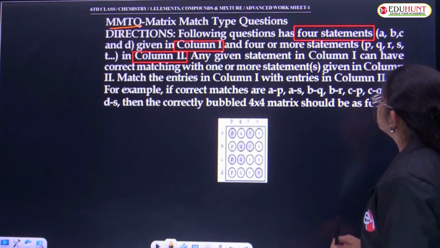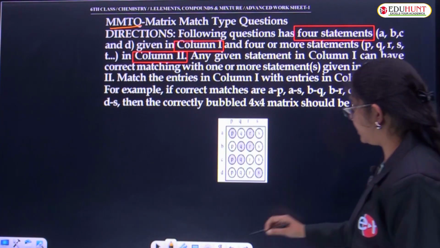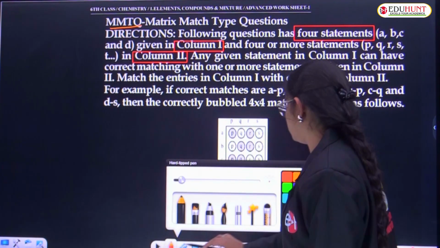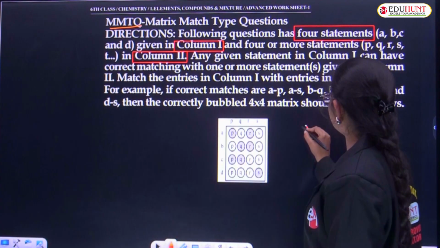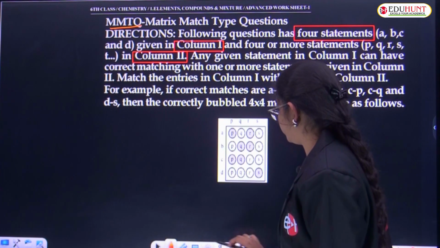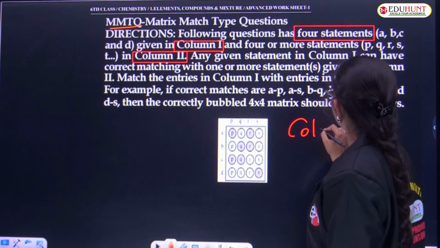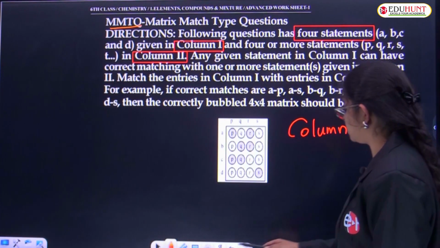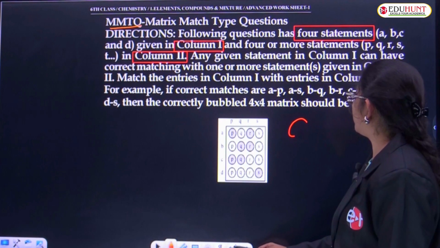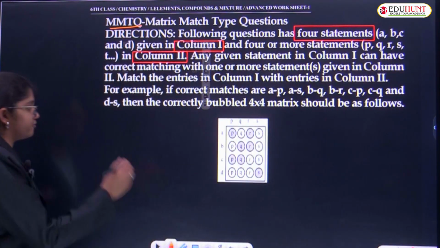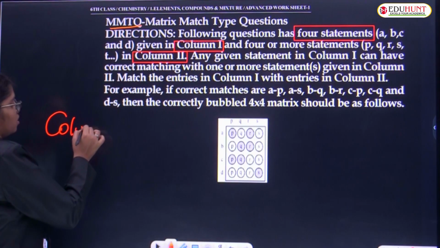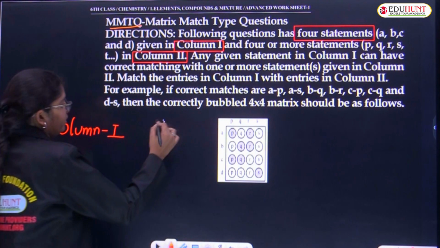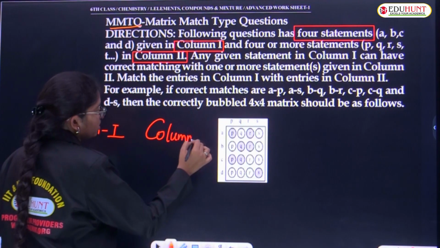I'm using a black pen, black ink. They have given options like A, B, C and D. I'll write the columns also for you. First we have column 1, and column 2. Children, listen carefully. In matrix type questions there are 2 columns.